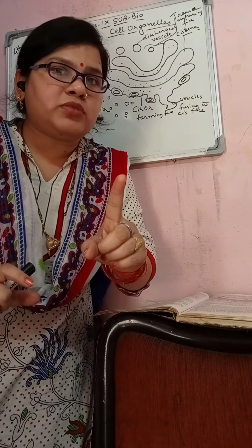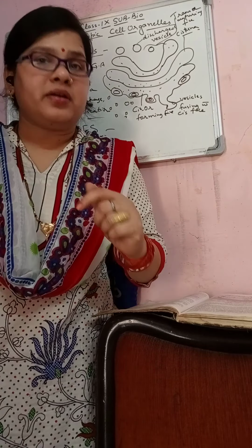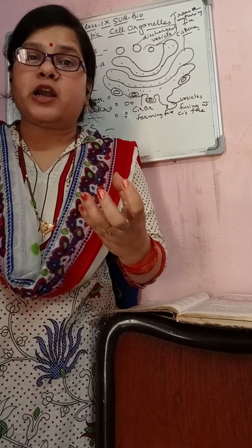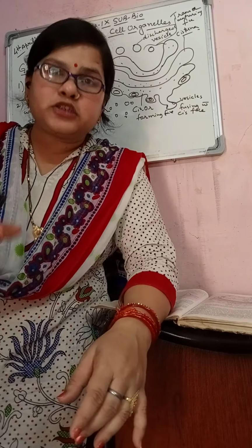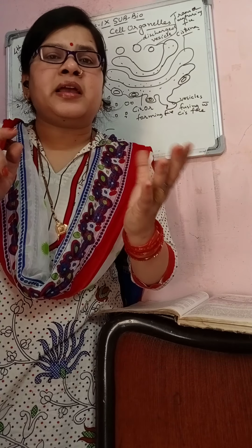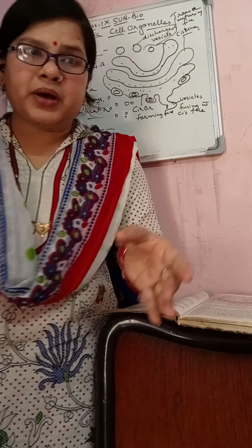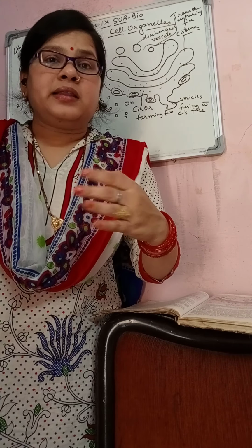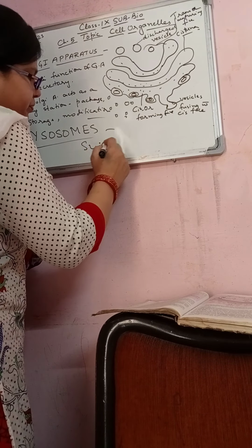One question comes from this topic: why are lysosomes known as the suicidal bag? Here is the answer. When the cell gets damaged, whenever any damage occurs inside the cell structure, lysosomes may burst and the enzymes digest their own cell. Therefore, it is known as the suicidal bag.